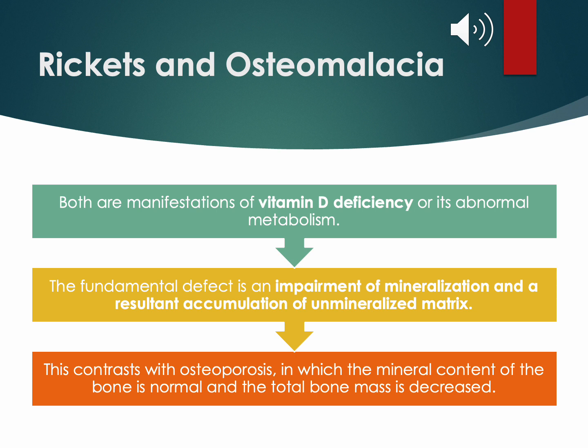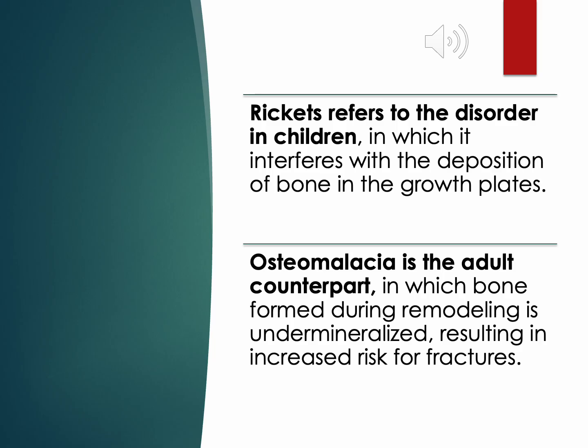Rickets and osteomalacia. Both are manifestations of vitamin D deficiency or its abnormal metabolism. The fundamental defect is an impairment of mineralization and the resultant accumulation of unmineralized matrix. This contrasts with osteoporosis, in which the mineral content of the bone is normal and the total bone mass is decreased. Rickets is a disease of children, in which it interferes with the deposition of bone in the growth plates. Osteomalacia is its adult counterpart, in which the bone formed during remodeling is unmineralized, resulting in increased risk for fracture.